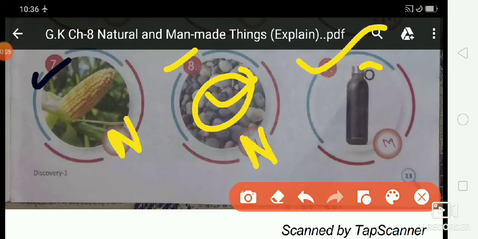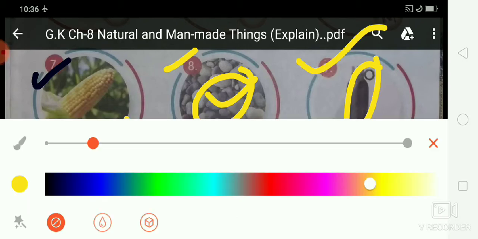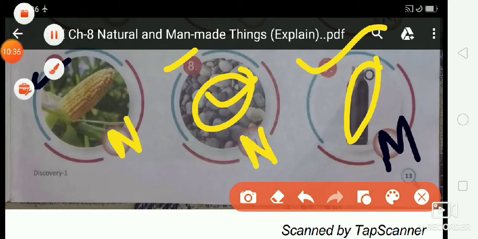What is this? Water bottle. What is this? Water bottle. So students, do you know, is a water bottle a man-made thing or a natural thing? So write the letter M or N. Bottle is a man-made thing. So write the letter M. Okay students, is that clear students?